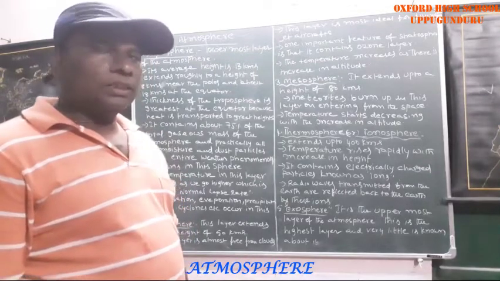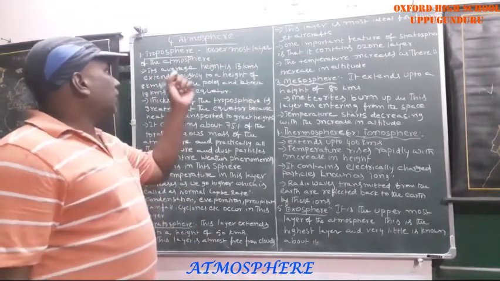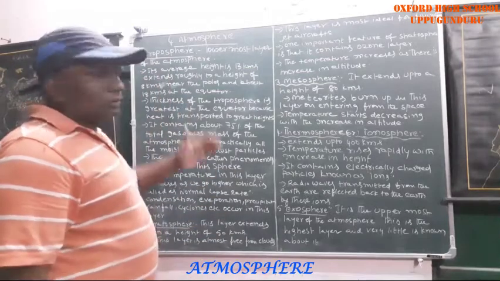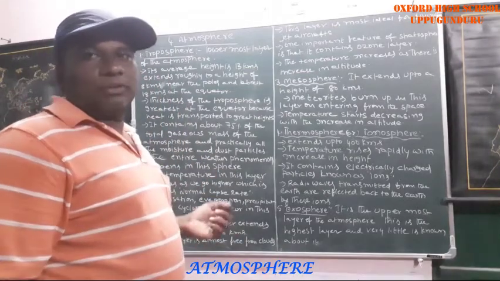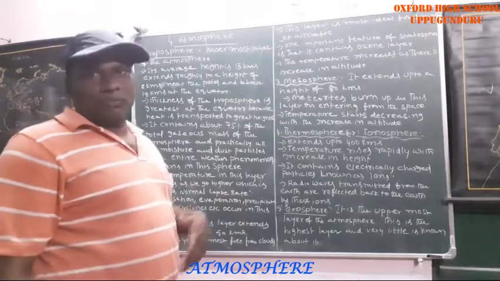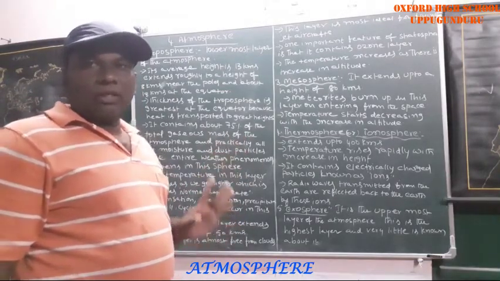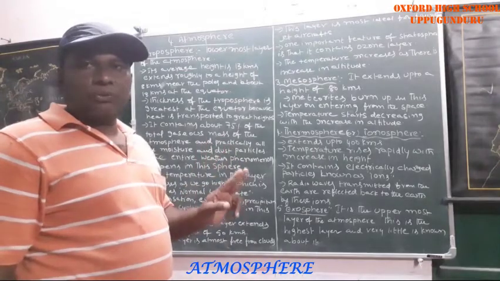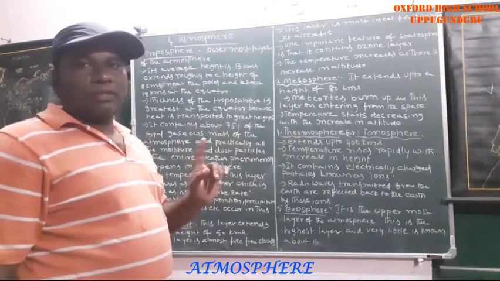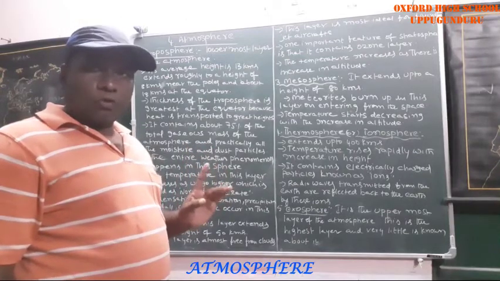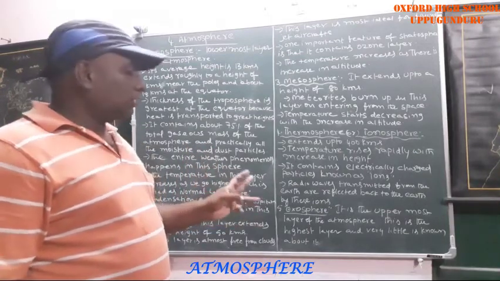Welcome to social class. We have been discussing the atmosphere. Today's topic is the different layers in the atmosphere. In the last session, I explained that based on chemical composition, the atmosphere is divided into two parts: number one is homosphere, number two is heterosphere. Homosphere is again divided into three parts.